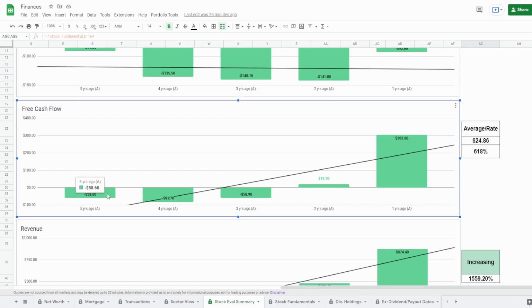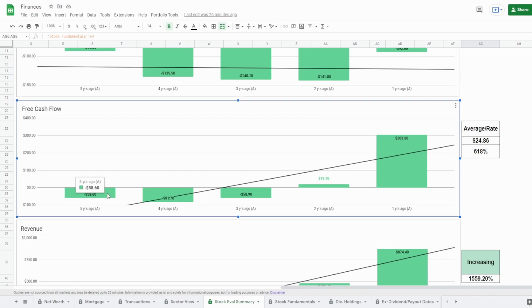Now guys, me personally, I like to put a lot more weight when looking at the free cash flow than the other two metrics when it comes to their income, right? When it comes to their net income and revenue, you can pretty much fudge those numbers, right? There you have SEC rules and you have IRS rules. There are ways to fudge those numbers. Cash flow is significantly harder because it is just the cash from operations less your capital expenditures. Does that mean that you can't fudge them? No, but it is just significantly harder.